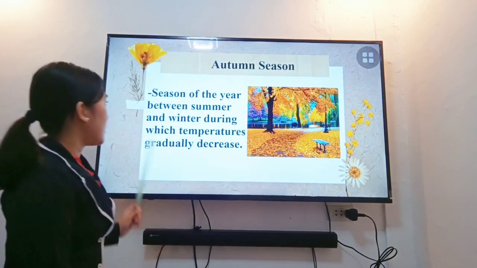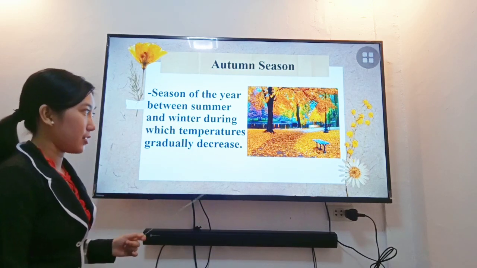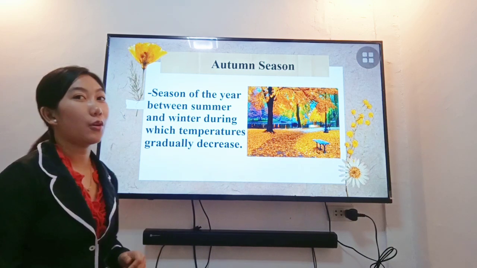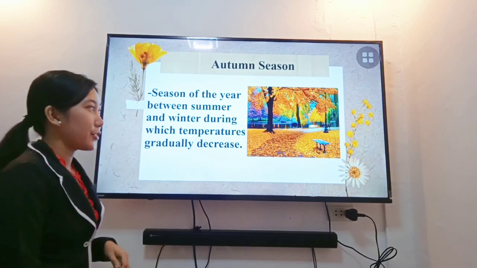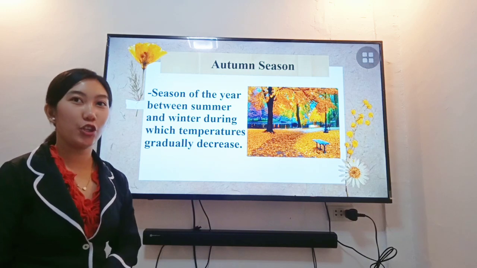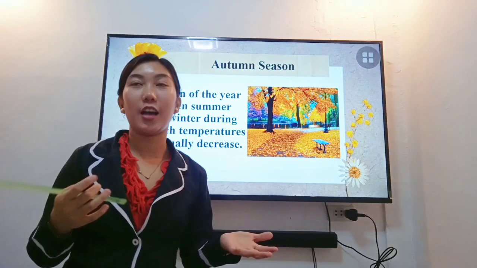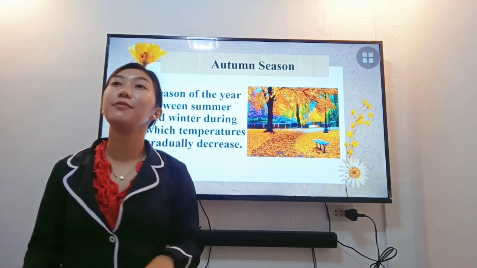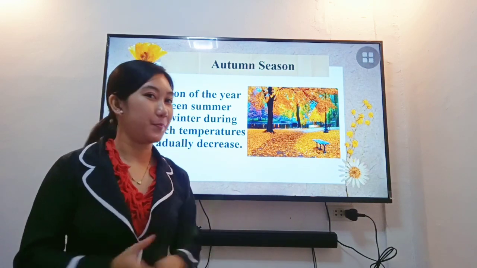Autumn is the season of the year between summer and winter, during which temperatures gradually decrease. This is also called the fall season, because as you can see, the leaves are falling. This is the season for change, transition. Just like the tree, when the leaves fall, new leaves will grow and bloom. In real life, it is to start life full of positivity, just like that.